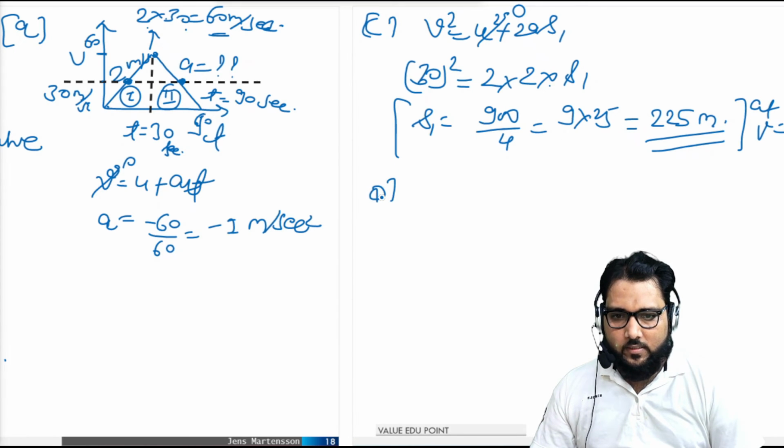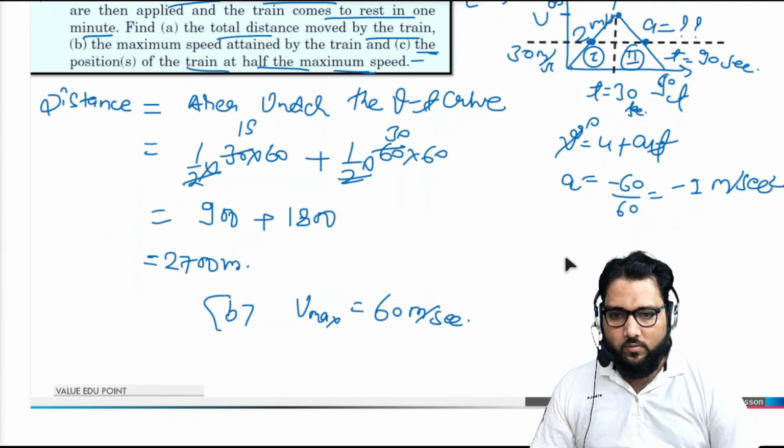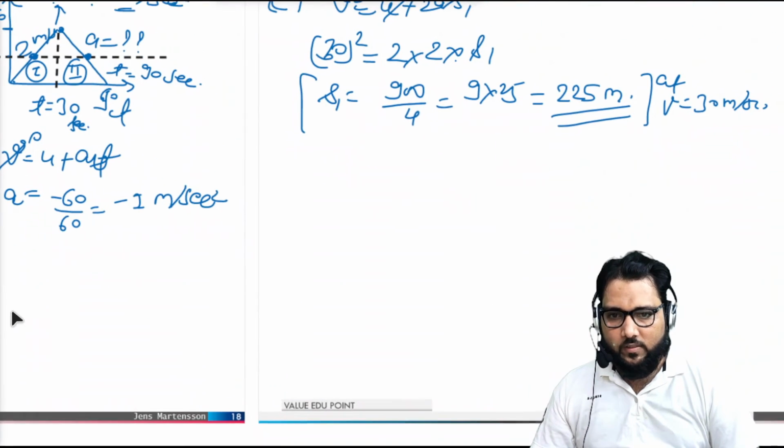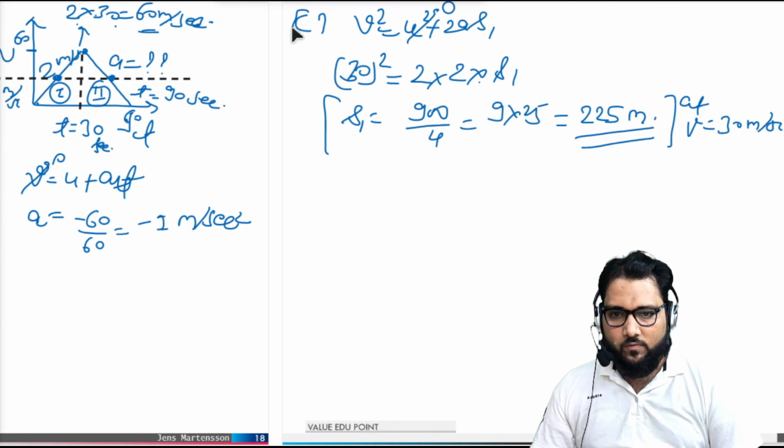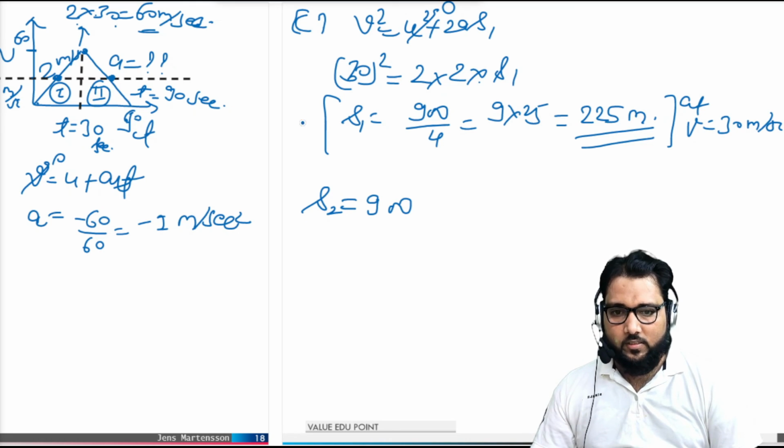Now the second part of this problem. For the next position, first the train covers this distance, and that distance we have already calculated in this portion. This is 900. So for s2, first it covers the 900 distance, plus the journey from velocity 60 down to 30 in the retarded portion.